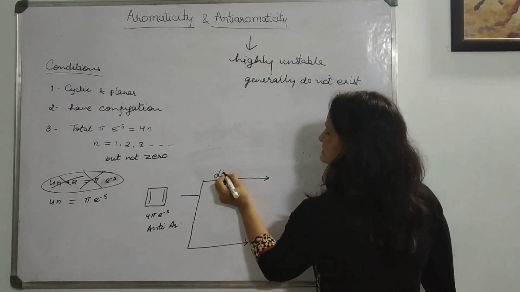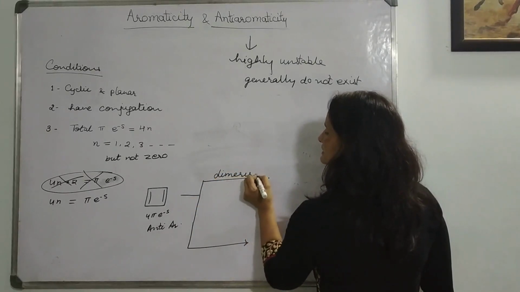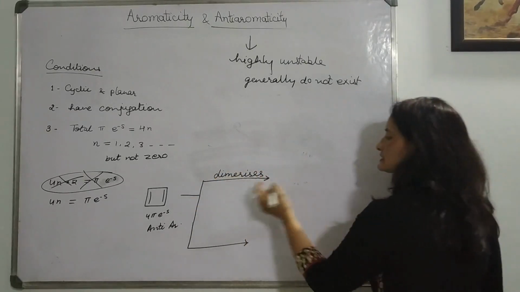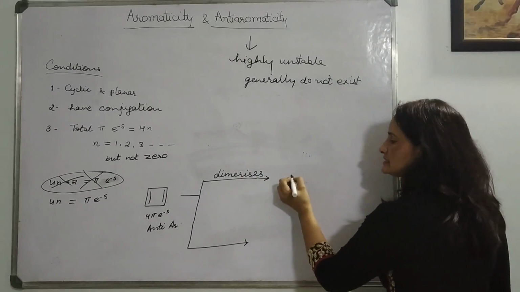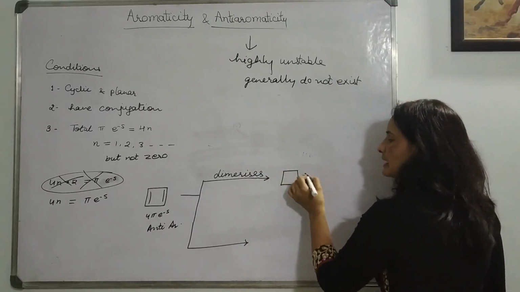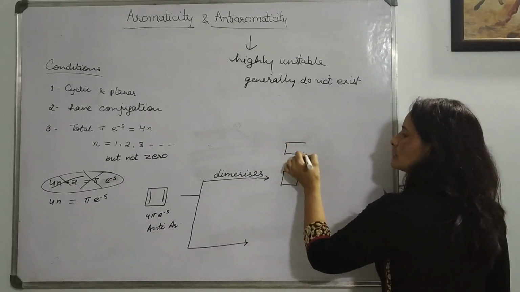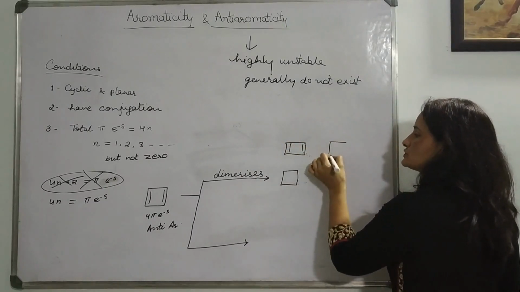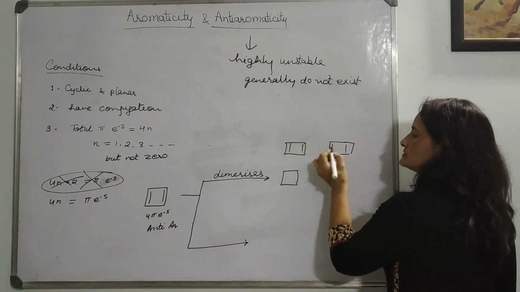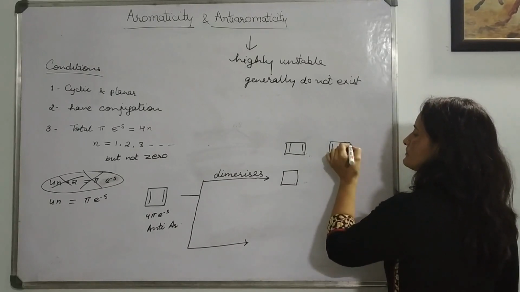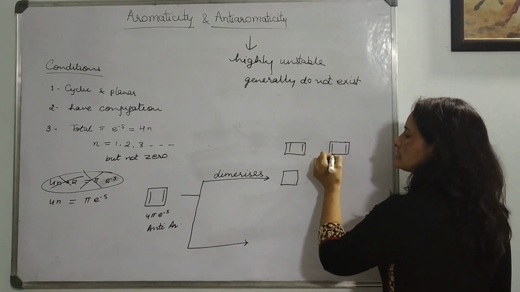It dimerizes. So it is a very important example. Remember this. Dimerizes means two molecules combine together and form a single molecule.